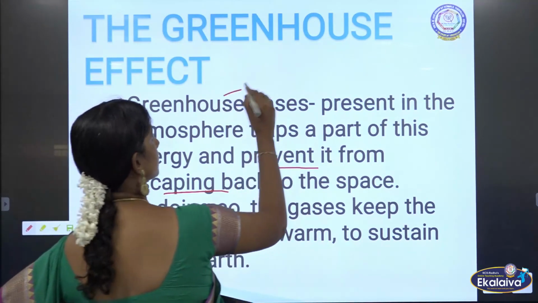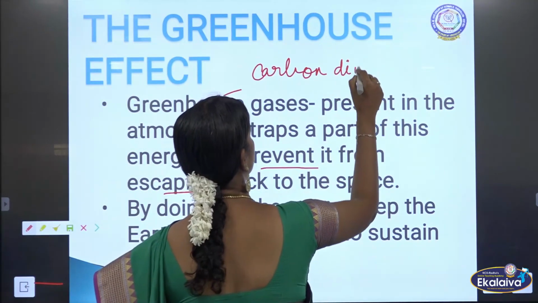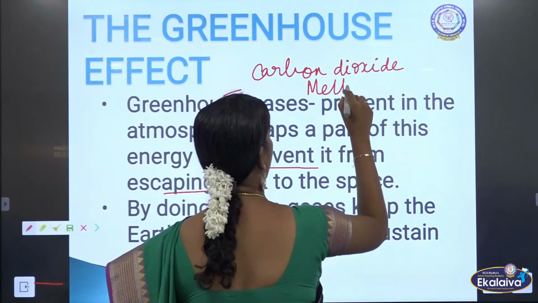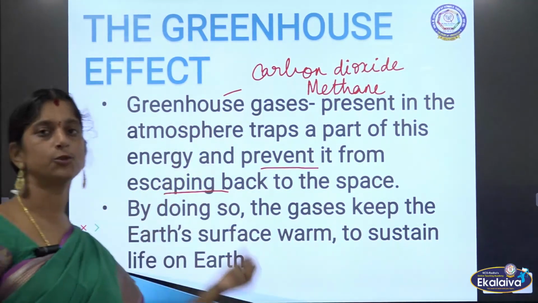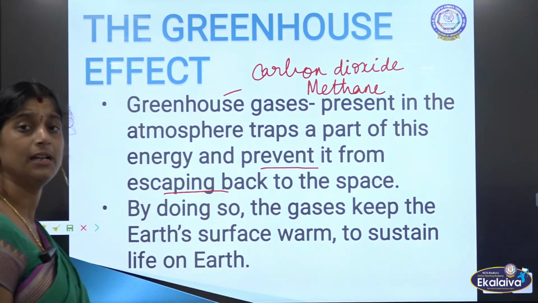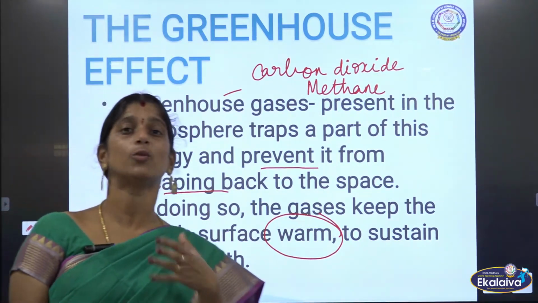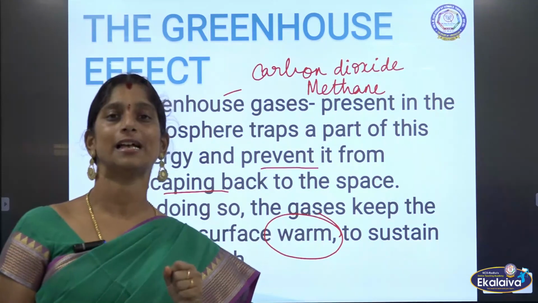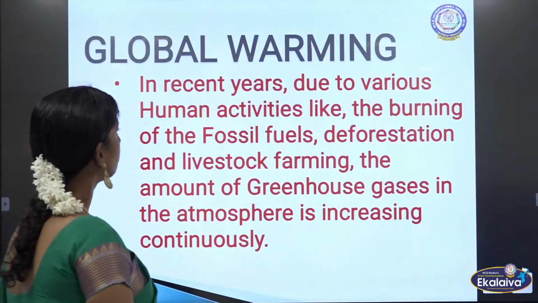So what are the greenhouse gases? Carbon dioxide and methane. These absorb the energy from the sun. By doing so, the gases keep the earth's surface warm to sustain life on the earth. Without that warmth, we cannot live on the earth. So these two gases help us in retaining the warmth on the earth's surface.